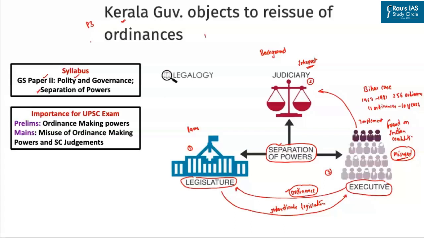Arif Muhammad Khan, almost around 11 ordinances for their re-promulgation. Some of these ordinances included the controversial Kerala Lokayukta 1999 Amendment Ordinance and the Kerala Cooperative Societies Act 2022 Amendment Ordinance. Since the Kerala government had asked the Kerala governor to re-promulgate these ordinances without legislative scrutiny, the Kerala governor, Mr. Arif Muhammad Khan, has taken exception to the state government's move to reissue the ordinances instead of getting them passed by the state legislature.